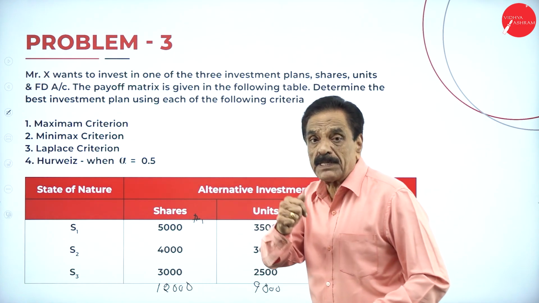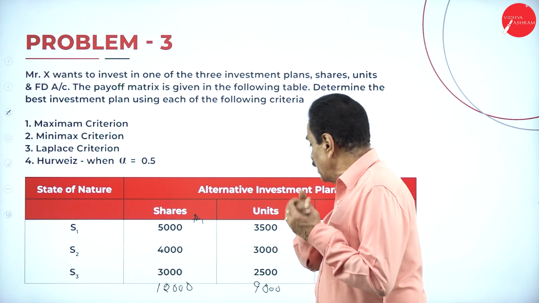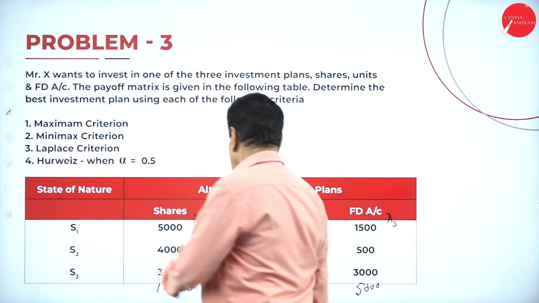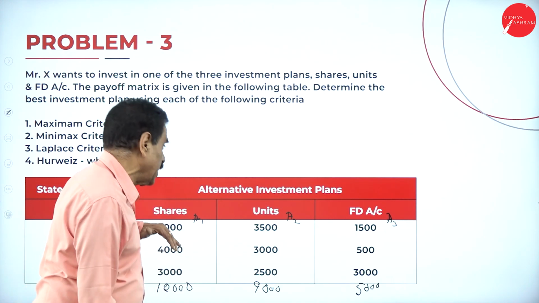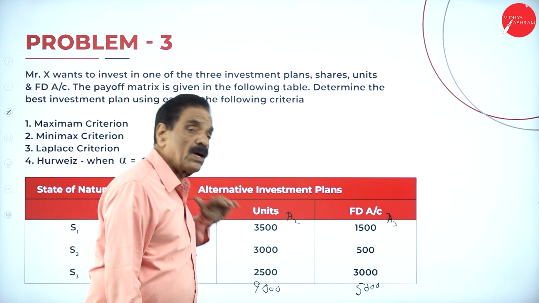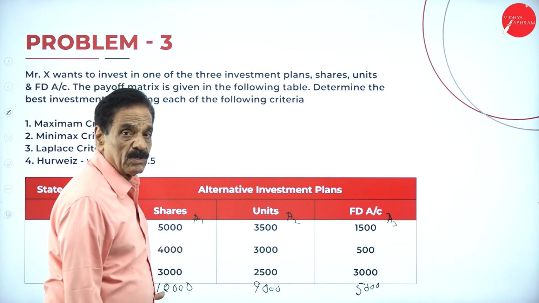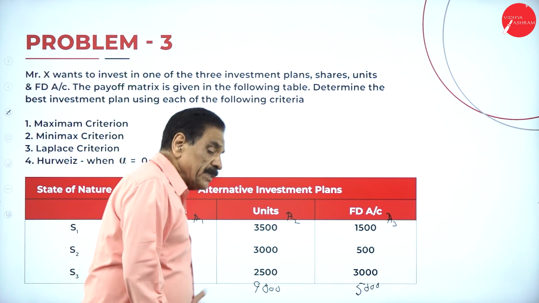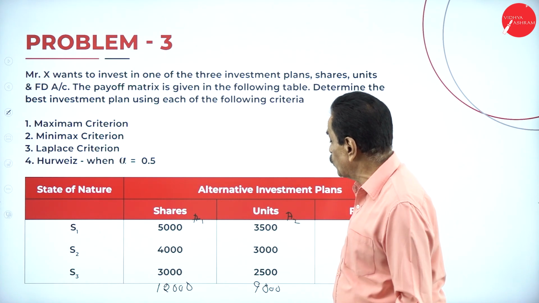In the column wise method, what do we have to do now? First, go with the lower values. Here, S1, S2, S3. For shares, the lowest one is 3,000 here. 2,500 here. 500 here. Among them, the highest is 3,000. First one. If you go with the row column, the highest is shares, the best act. We'll move on to the problem now.